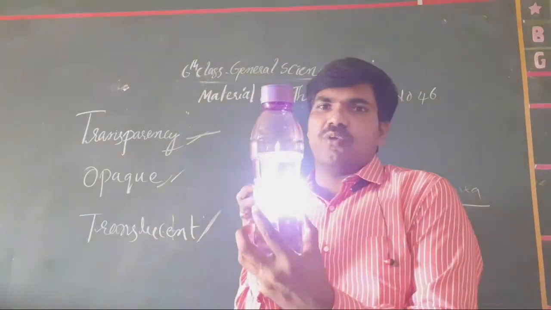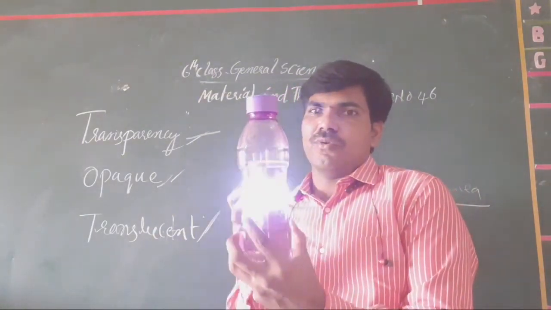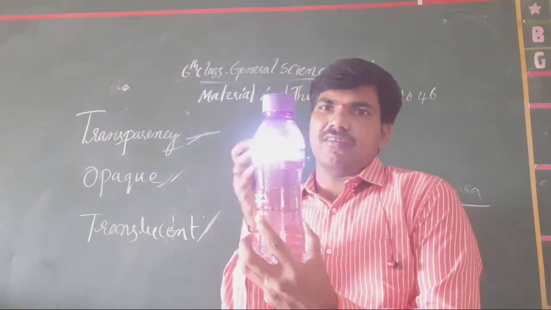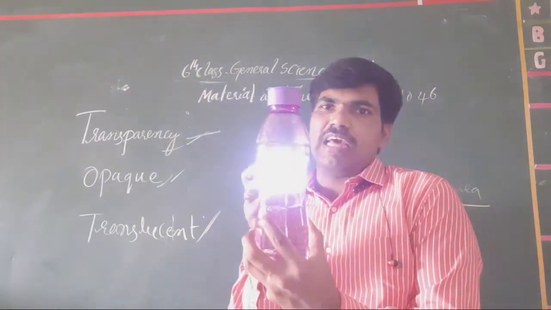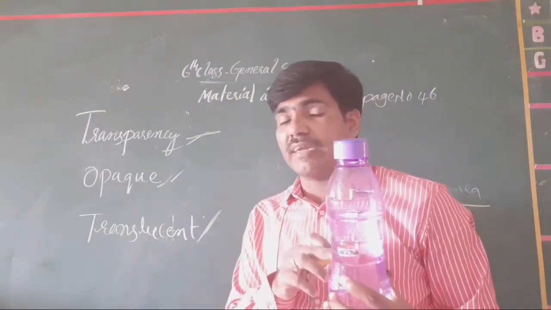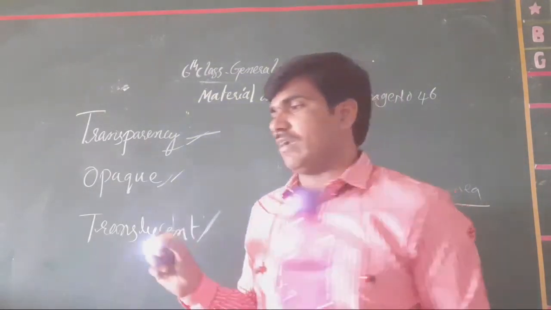Okay, clear or not, all of you? Not total light is getting for you. Total light means like this, not like this. Somewhat less light will get for you. Clear? Now this is called what? Transient nature. It is called transparent nature.